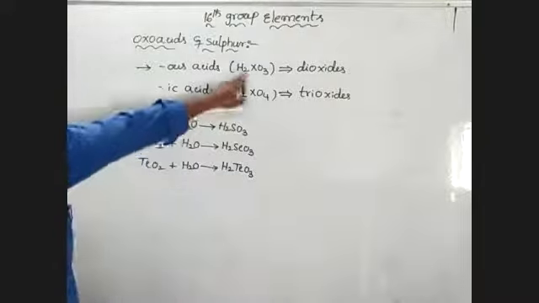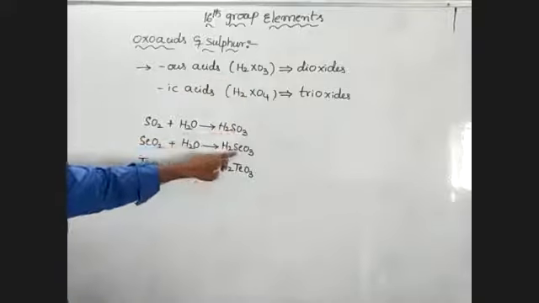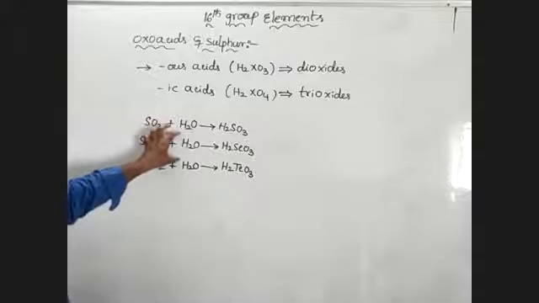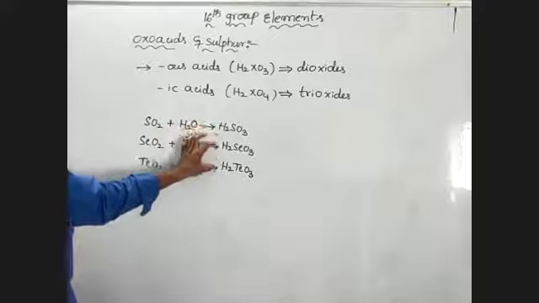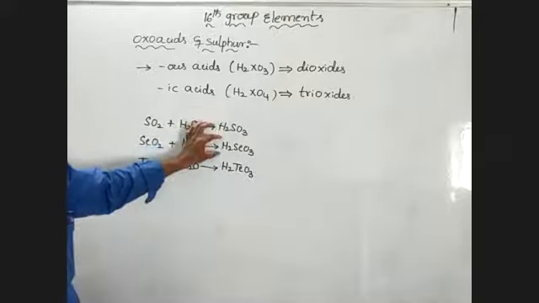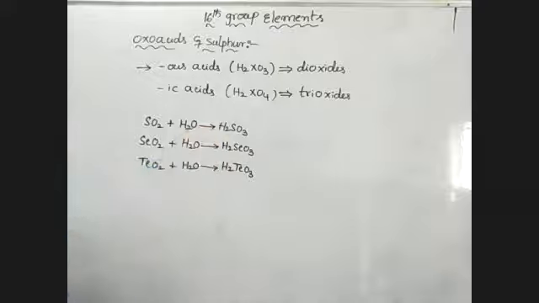Okay, so X means sulfur, selenium, tellurium. So these are all dioxides. These dioxides, when reacting with water, form acids: sulfurous acid, selenous acid, tellurous acid.